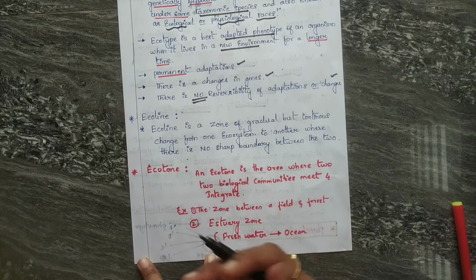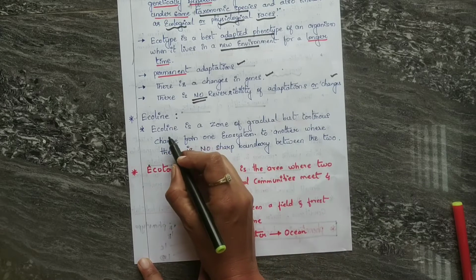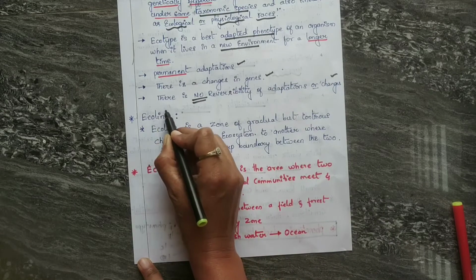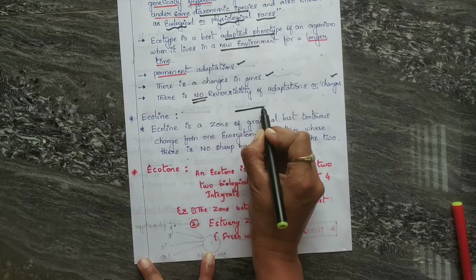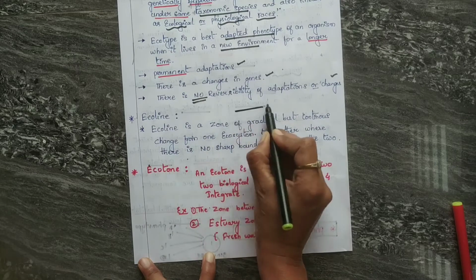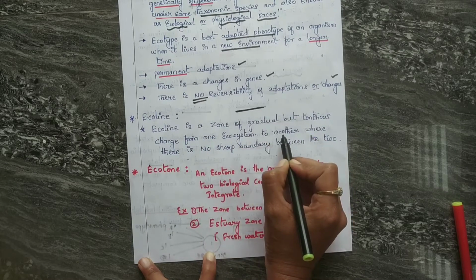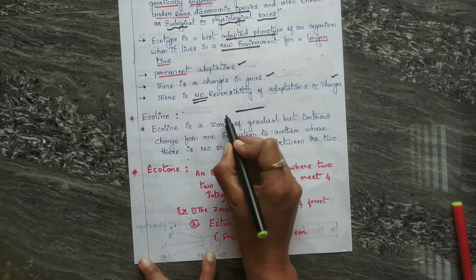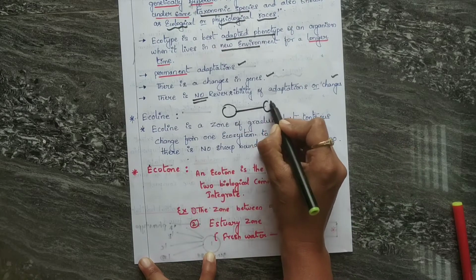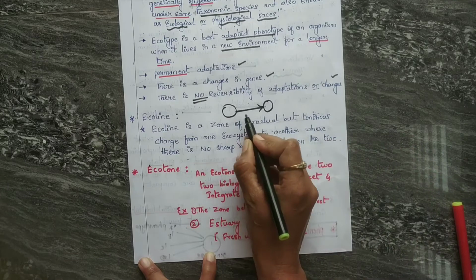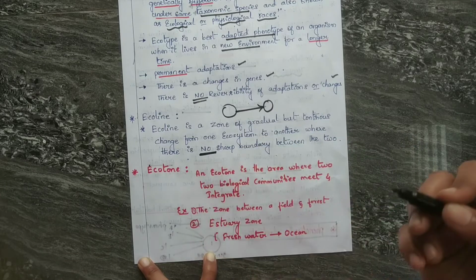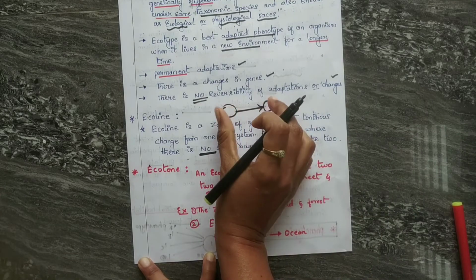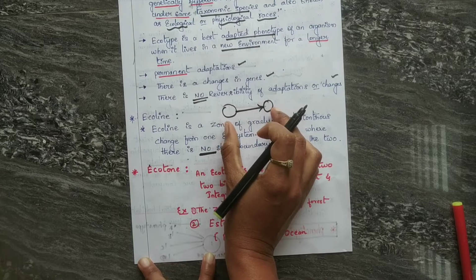Let us move on to one more terminology, that is ecocline. These are very easy and very important terms also. What is ecocline? As the name indicates, it says line. Ecocline is a zone of gradual but continuous change from one ecosystem to another ecosystem, where there are no sharp boundaries between the two. That actually forms the ecocline.